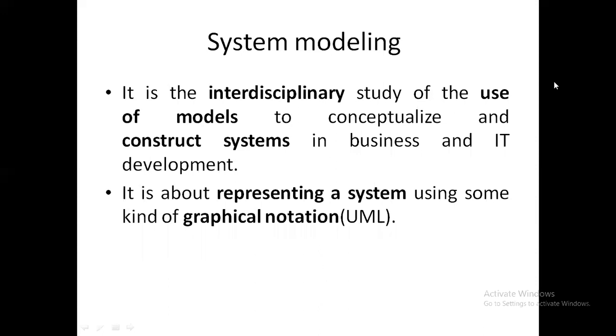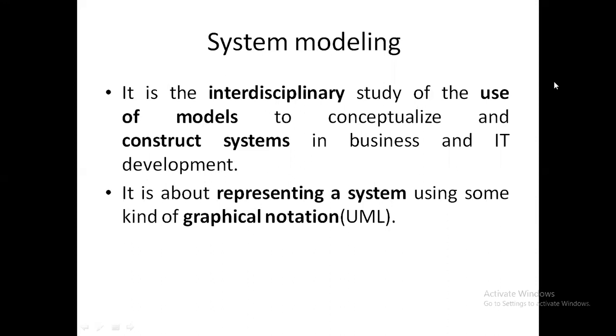You all know that using different UML diagrams like class diagram, use case diagram, actors diagram, object diagram, we represent a model. We construct a system using different models and represent it with the help of these diagrams in an understandable way.